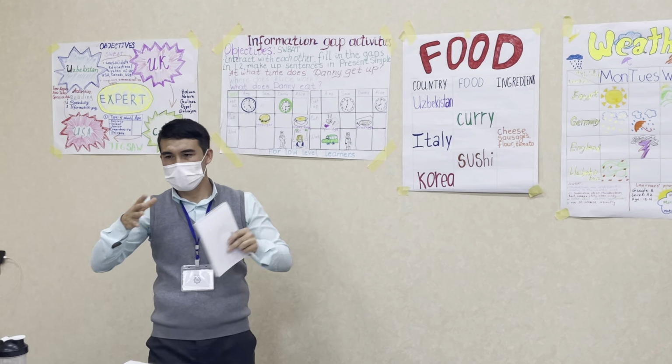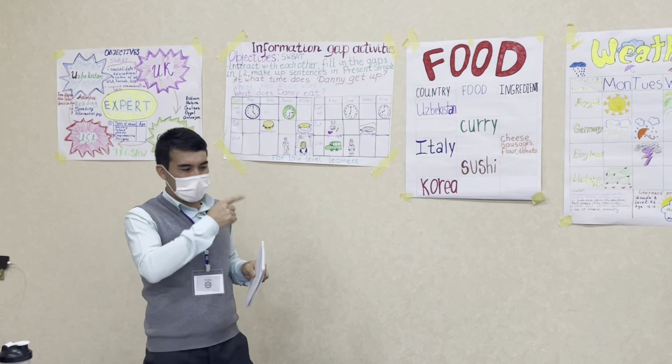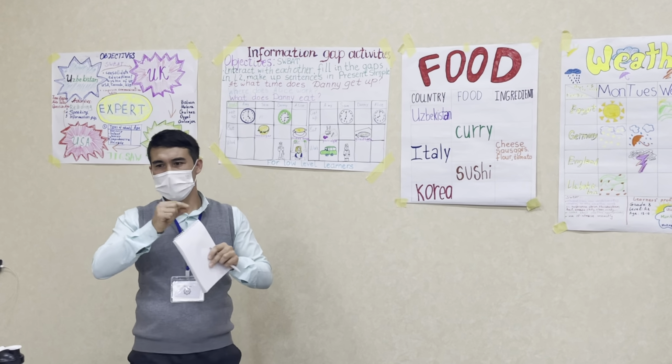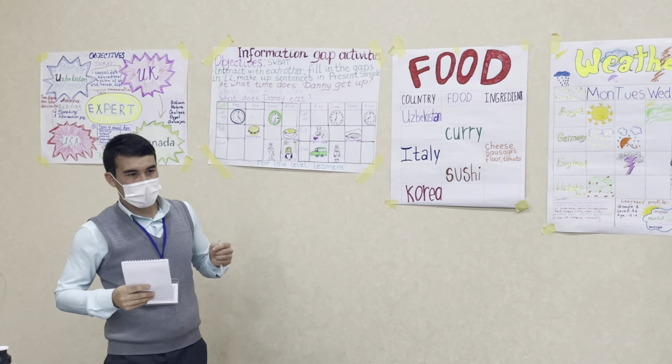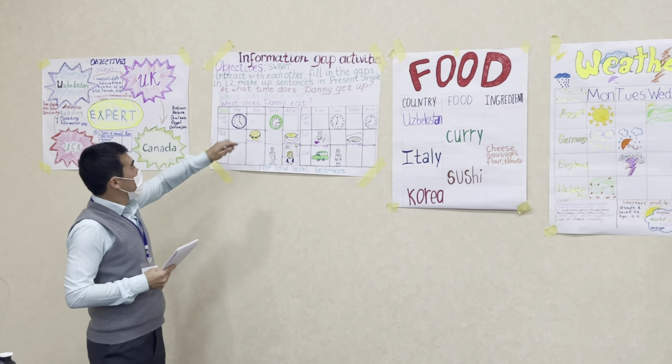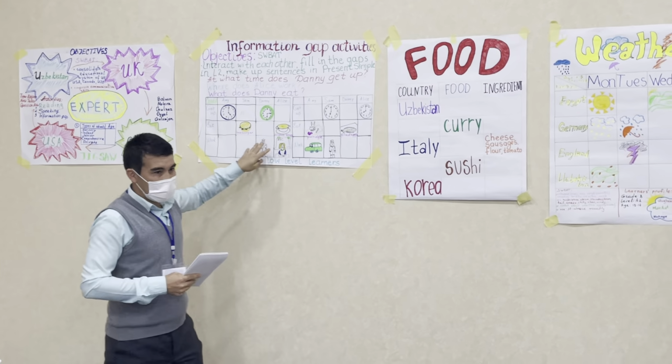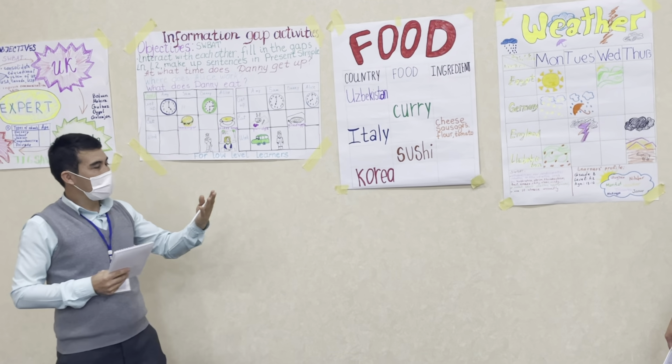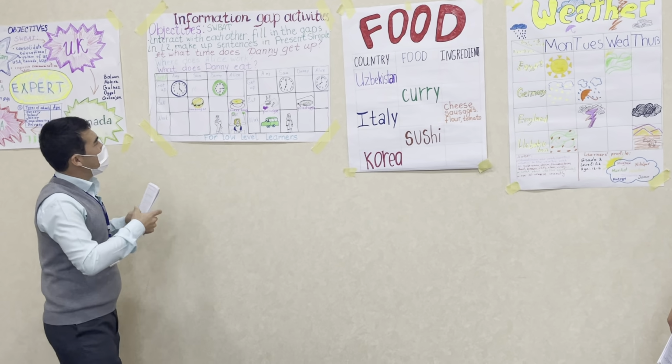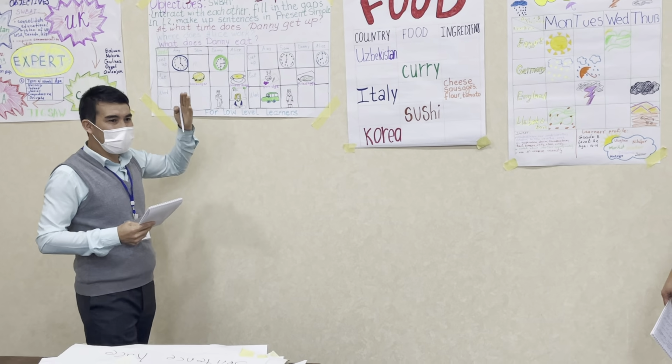It is raining. But during information gap activities, for example, Diora asked me a question: when does Danny get up?